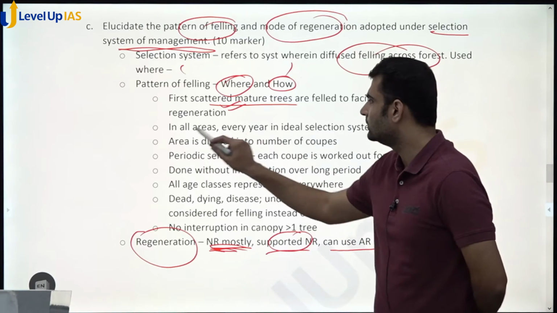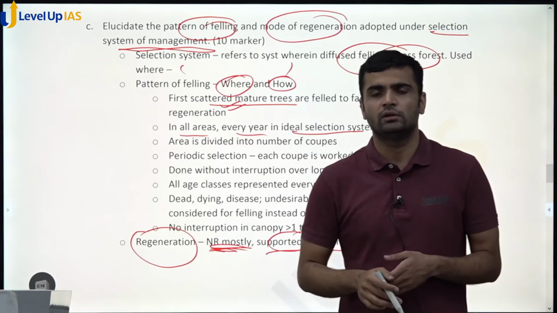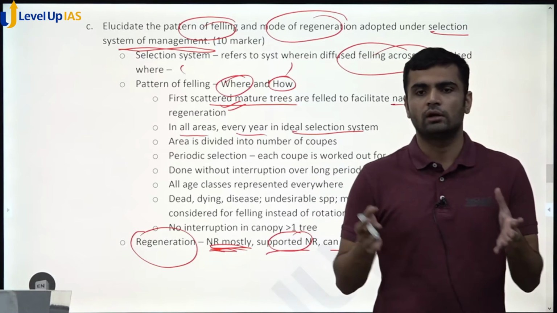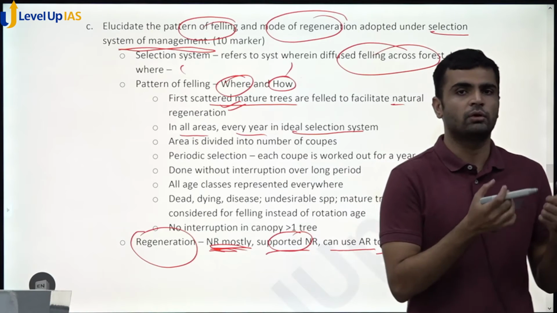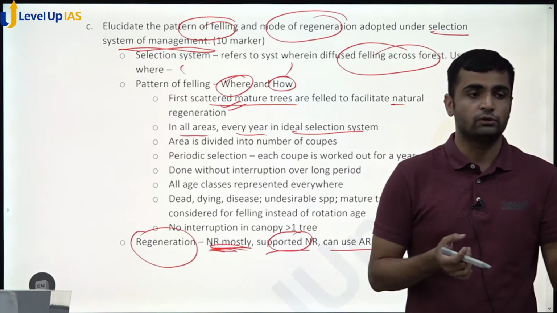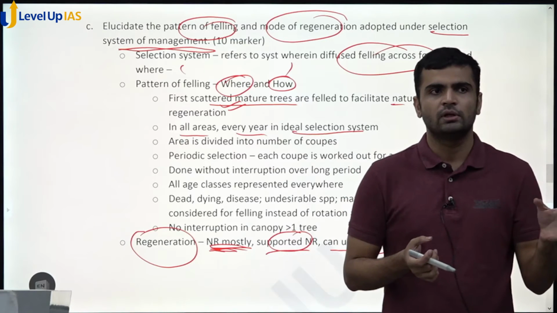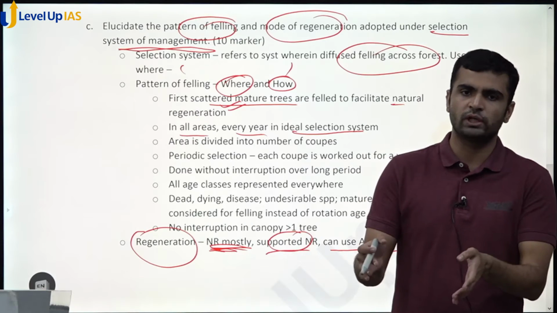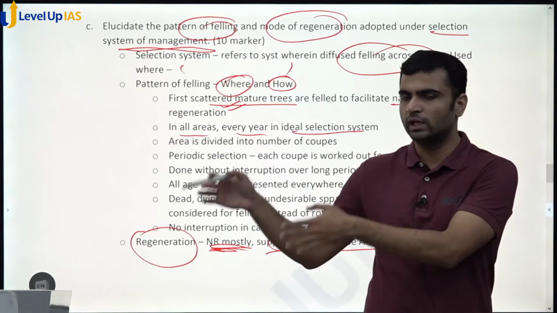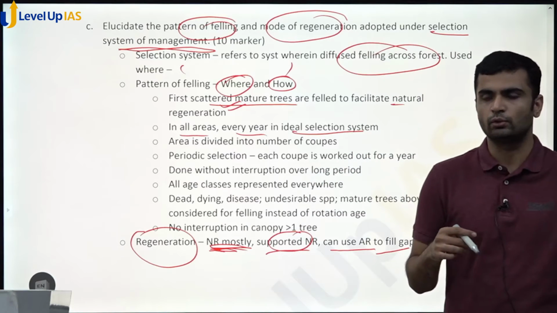But in practice, we divide our selection system area into a number of coupes, and each coupe is chosen to be felled for one year, and after that we go to the next coupe, then the next. So after, let's say, n years, we come back to the original first coupe.